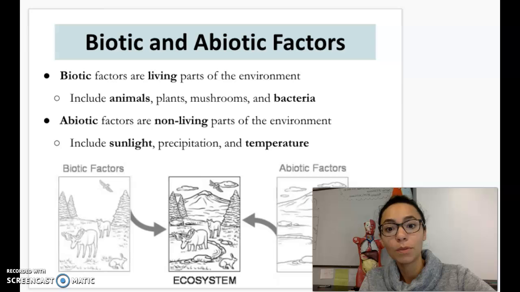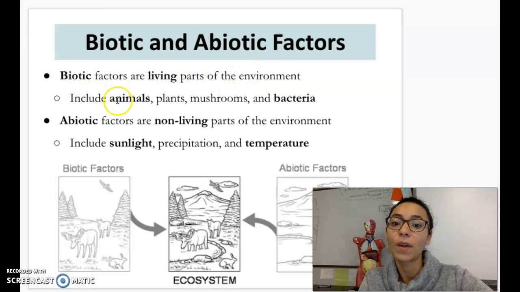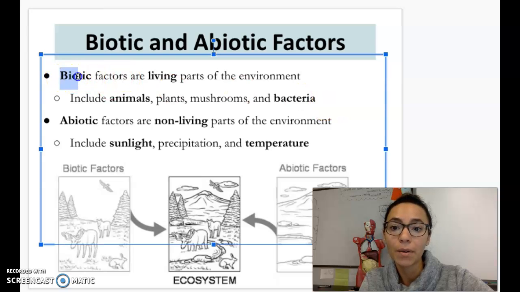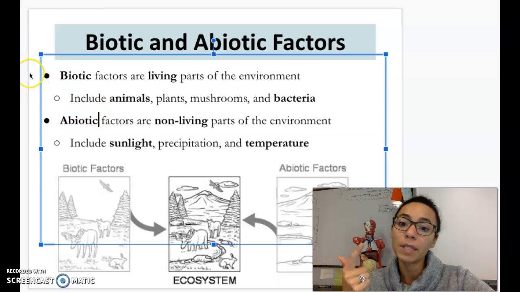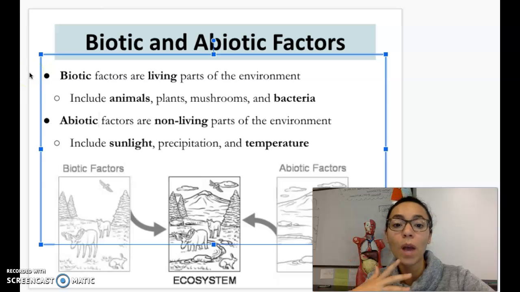And just to mention again, biotic and abiotic factors. Biotic factors are living parts of the environment, living. So animals, plants, mushrooms, bacteria, anything that's alive is a biotic factor, right? Remember, bio means alive. Abiotic factors are the non-living parts of the environment. Sunlight, precipitation, temperature, weather, anything that is non-living.